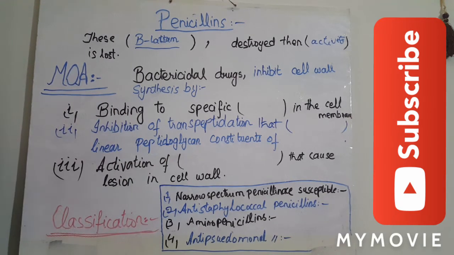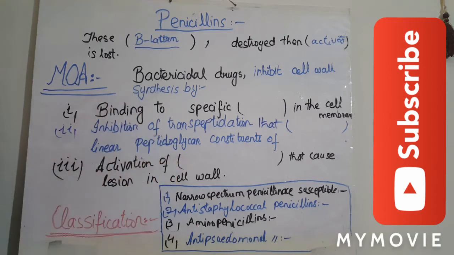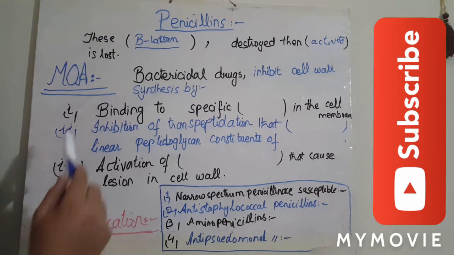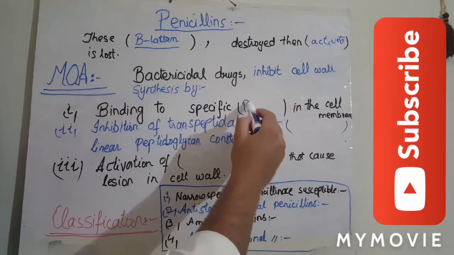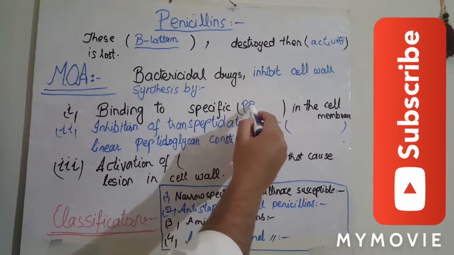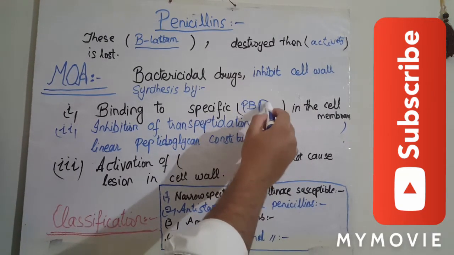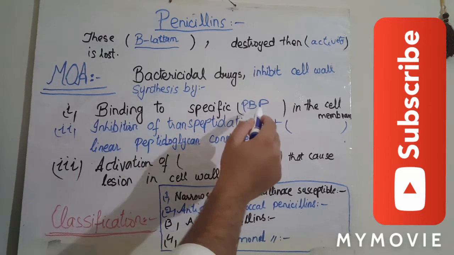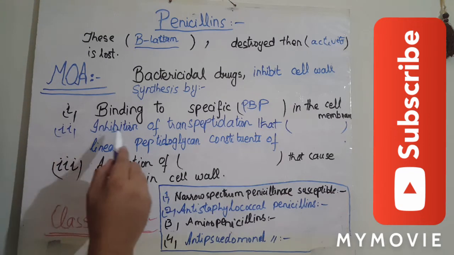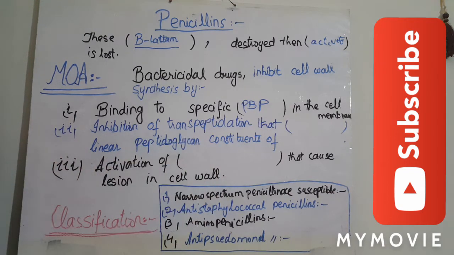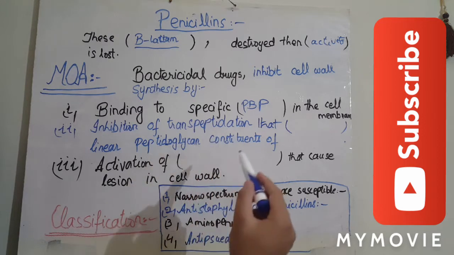Mechanism of action. Penicillins are the bactericidal drugs. These drugs inhibit the cell wall synthesis by binding to the specific penicillin binding proteins. These penicillin binding proteins are present in the cell membrane. Then they cause inhibition of the transpeptidation reaction.